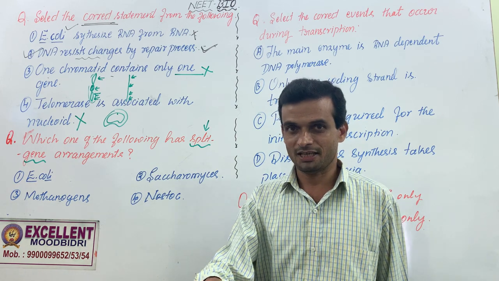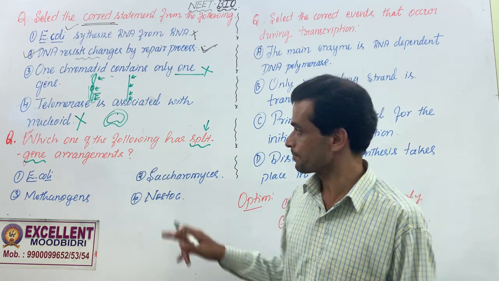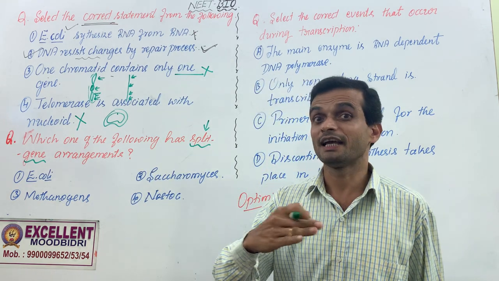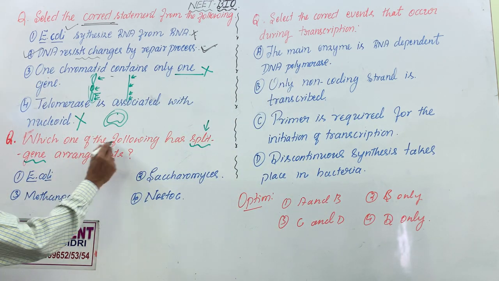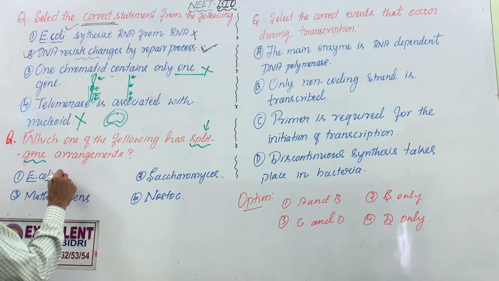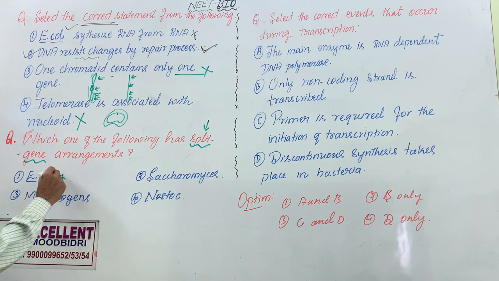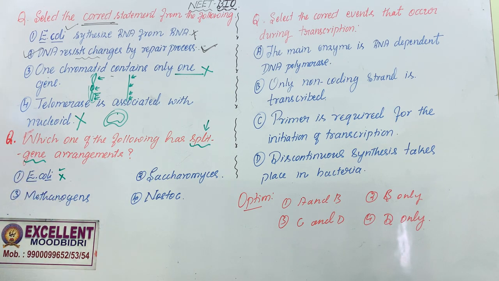I will discuss the mechanism of splicing in another class. Mechanism of processing of hnRNA. Then this cannot be correct because bacteria do not have any split gene arrangement. They got only exons, no introns.